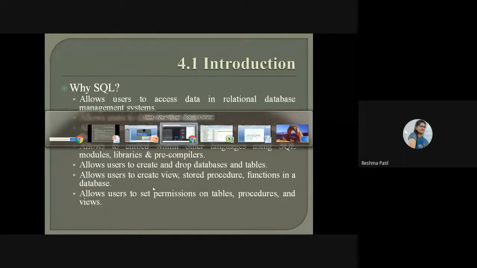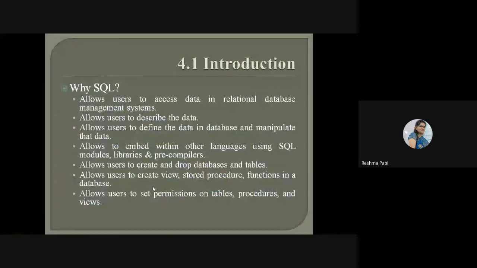Why we are using SQL? It allows user to access data in a relational database management system. Using SQL, we can access data from a relational database management system. That's why you should know SQL. Then it allows user to describe the data.